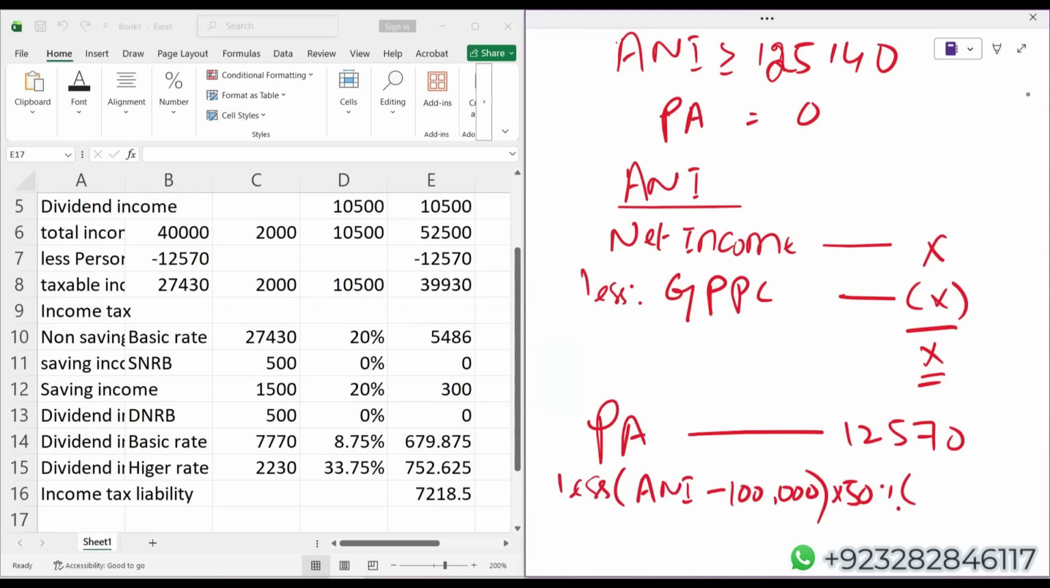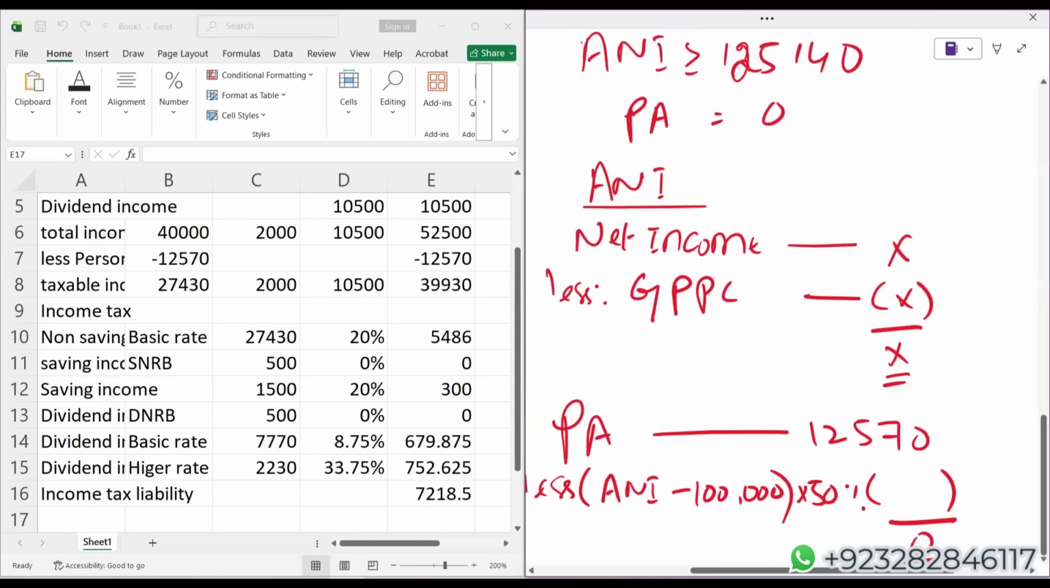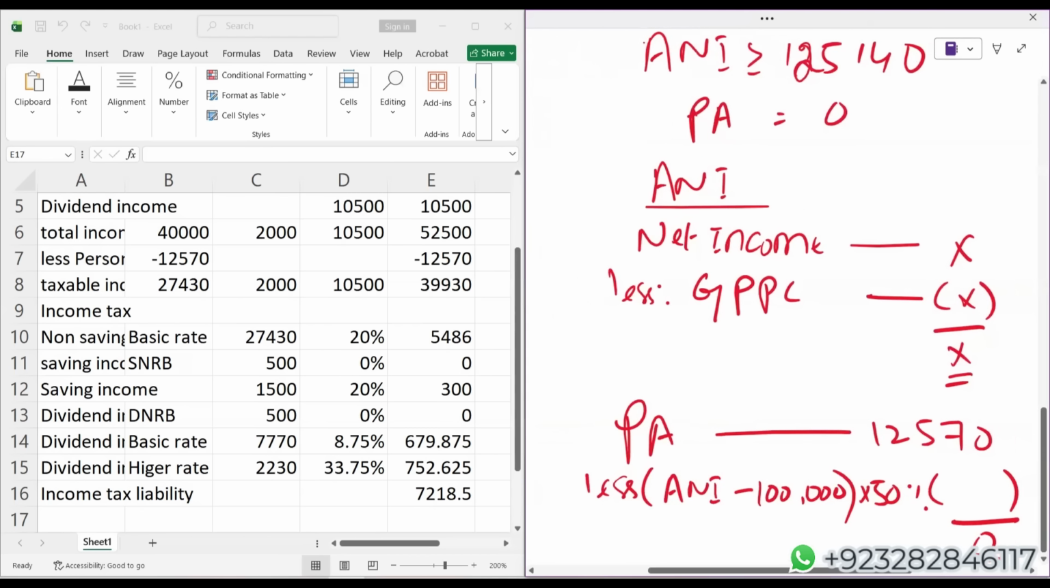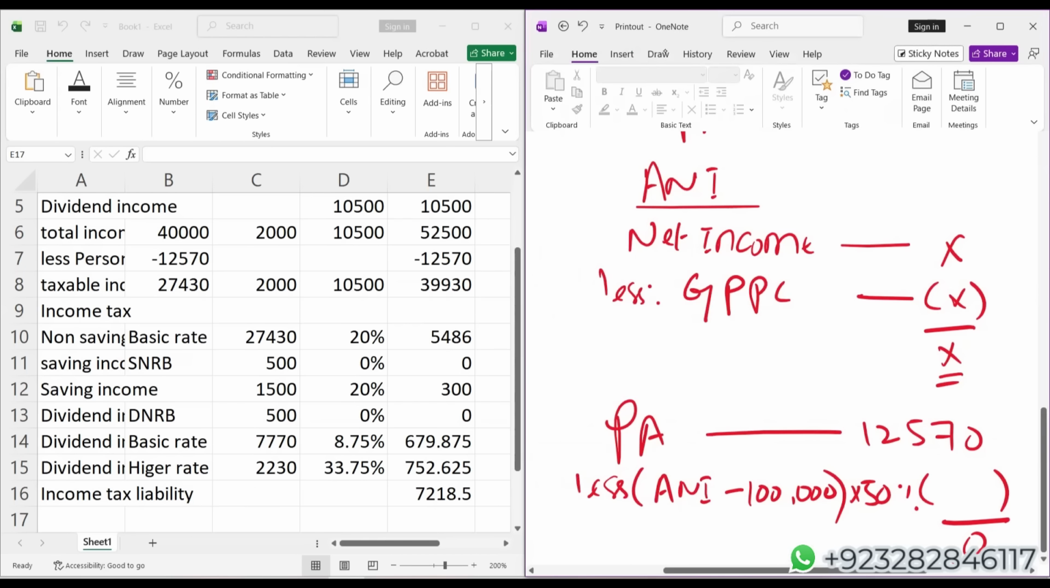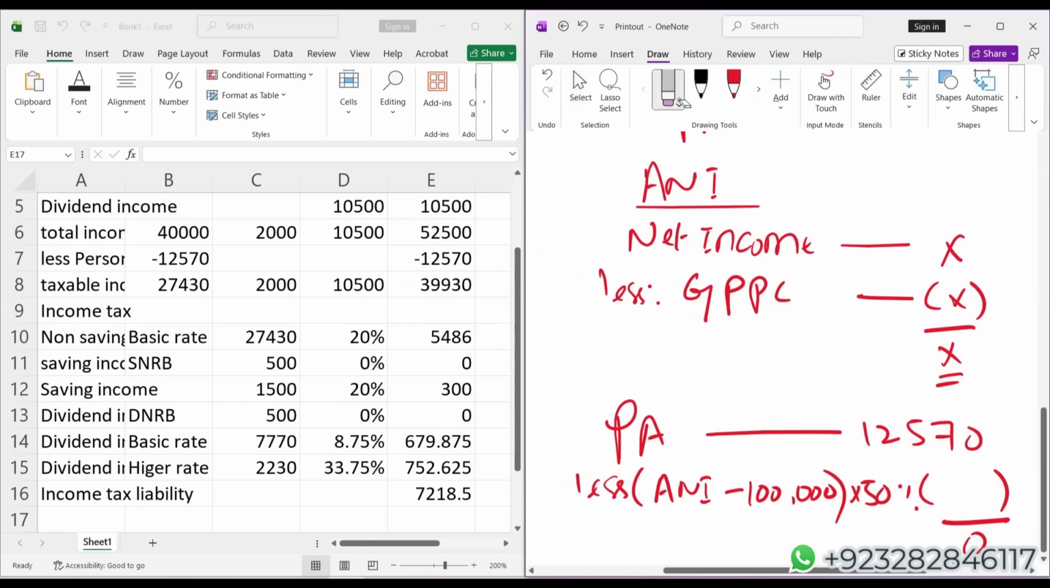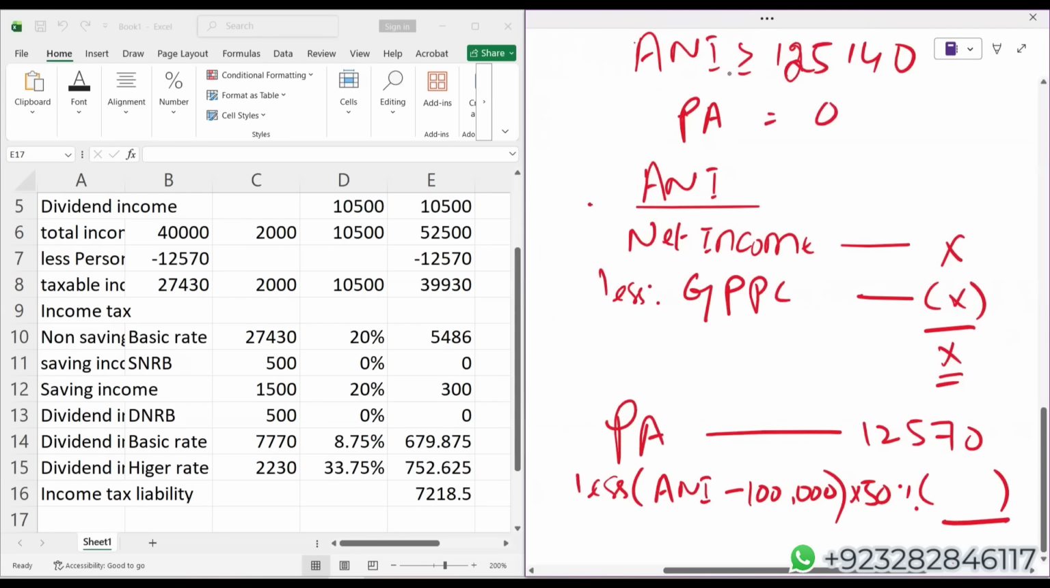Maximum your personal allowance could be 0, but it cannot be negative. And mathematically, if your adjusted net income is 1,25,140 or more, then your personal allowance becomes 0.